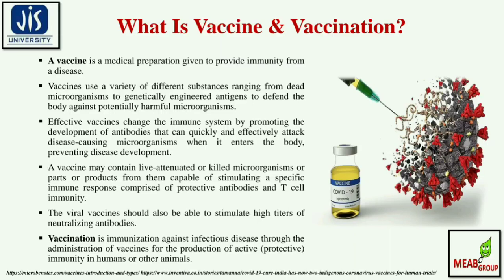An effective vaccine alters the immune system by promoting the development of antibodies that can quickly and effectively attack the disease-causing microorganisms when they enter the body, preventing disease development. A vaccine may contain live attenuated or killed microorganisms, or a part or product of them, capable of stimulating a specific immune response comprised of protective antibody and T-cell immunity. A viral vaccine should also be able to stimulate high titers of neutralizing antibodies.